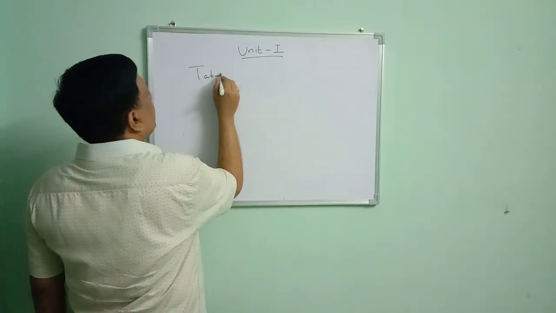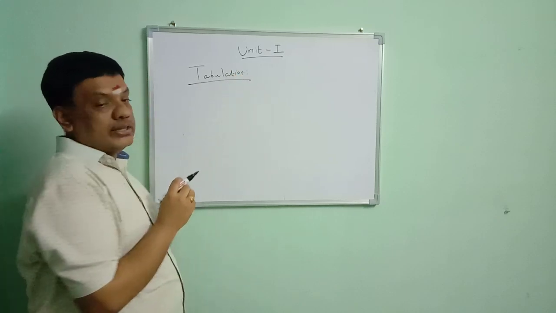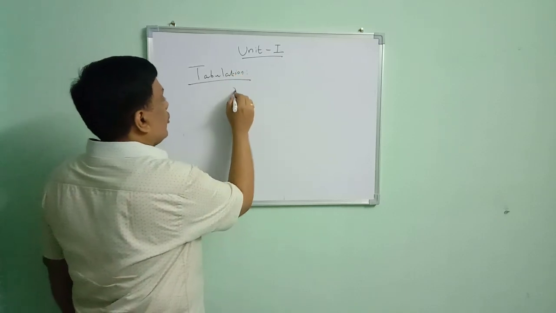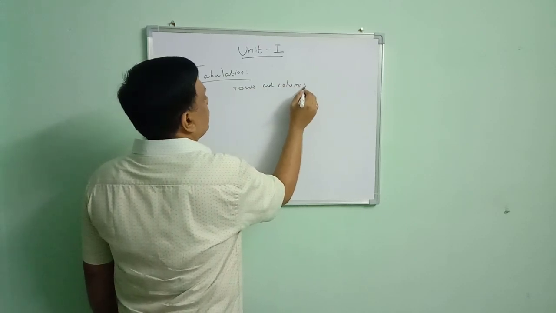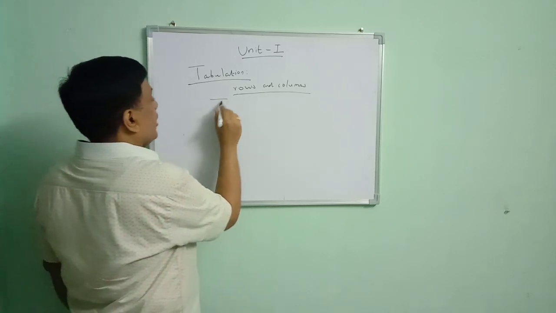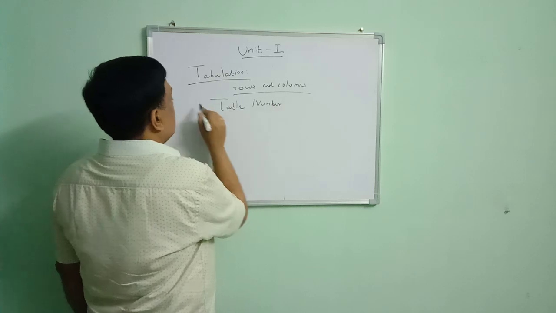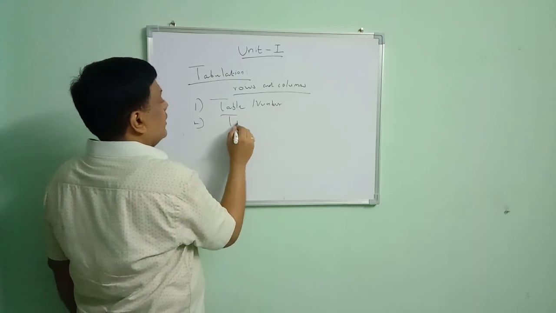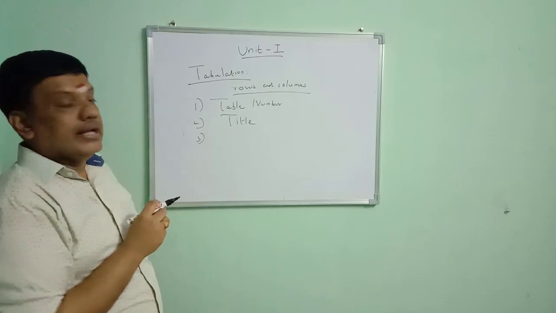Tabulation of data. We are going to arrange the data in the form of rows and columns. So in tabulation of data, what should we have? First, we should have a table number. A table should contain a number, the table number. Then it should contain a title. Title is most important. A table should contain a title.